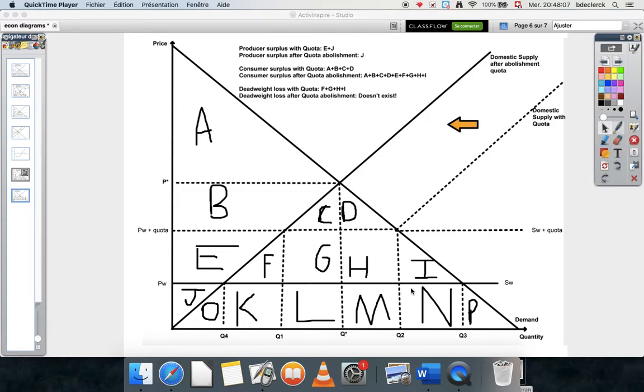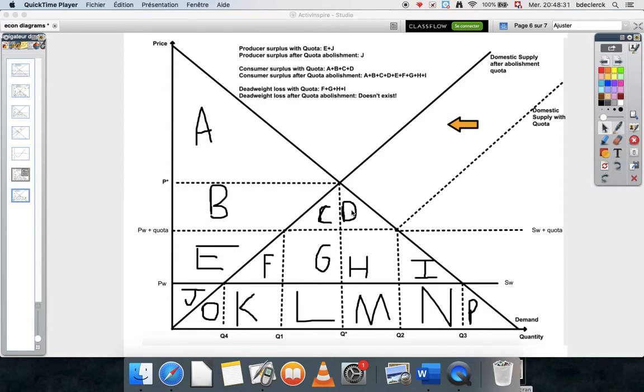PW here is the world price of the item, the price of an imported good, and SW is the supply world of that good. And P star and Q star here are the price and quantity of that good in the country itself.